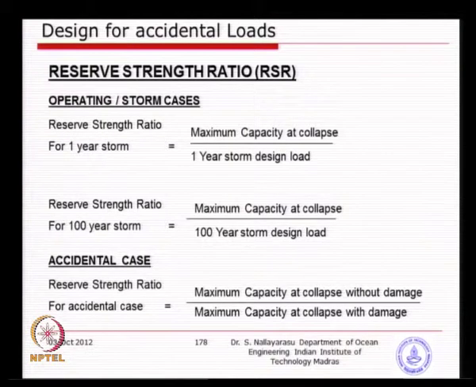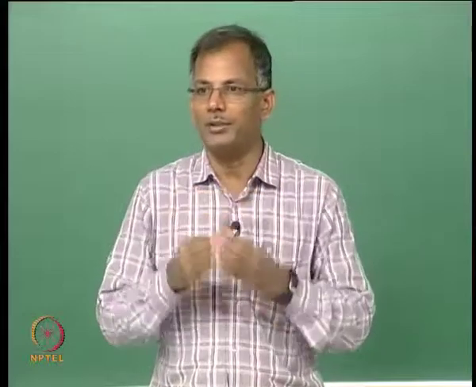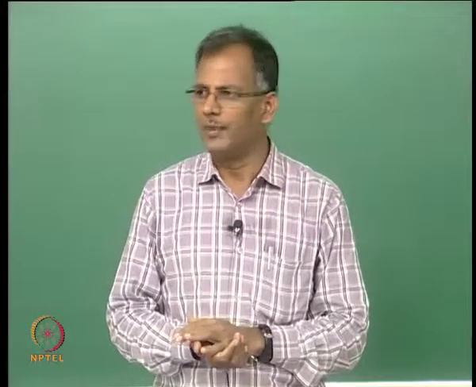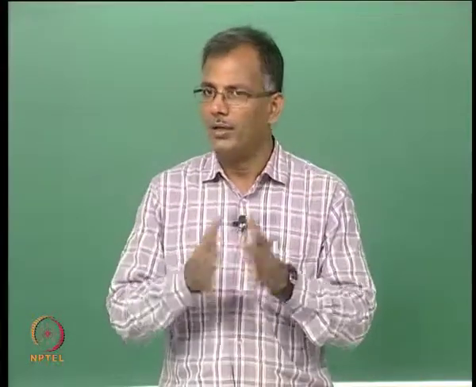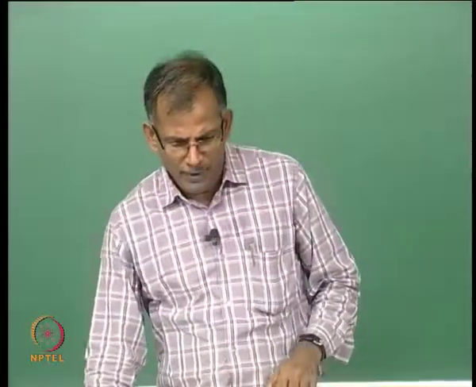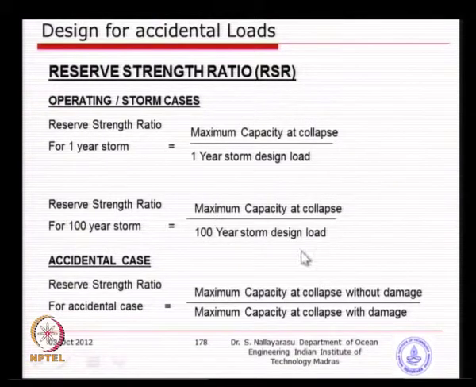But we want to have a situation where the ratio between the collapse capacity of the structure and the required collapse capacity has a margin, and that is why it is called the reserve strength ratio. This is the absolute reserve strength, because this is not something similar to our working stress factor of safety of 1.6, 1.67. Here if you exceed, it will fail, whereas in the allowable stress method they still will not fail, because you are only working within the elastic limit. So, basically in the operating storm cases, this will be used most of the time for recertification of the platforms.